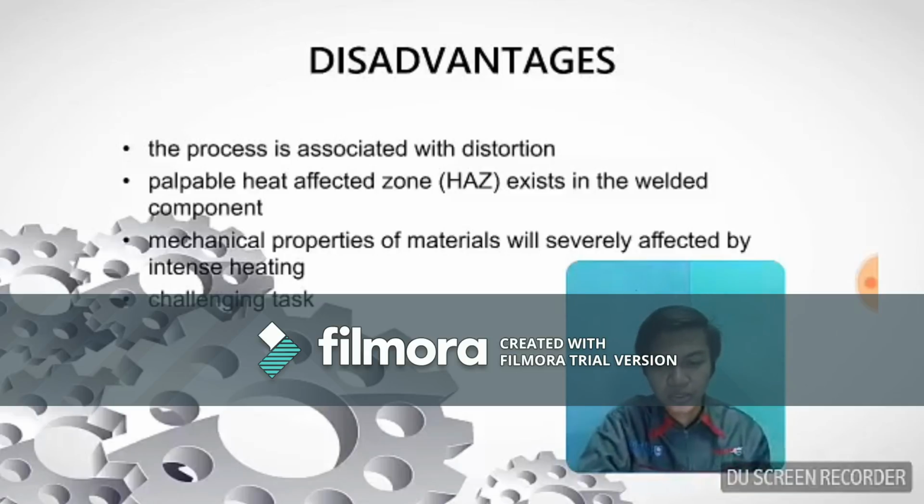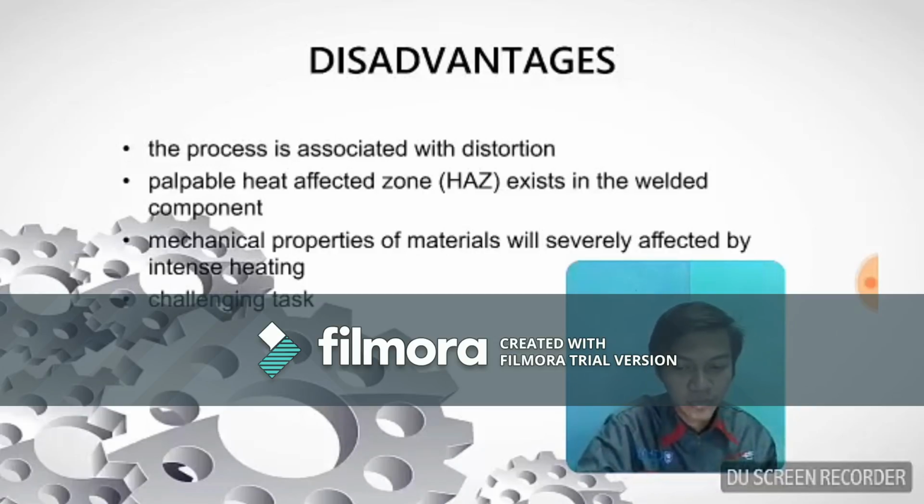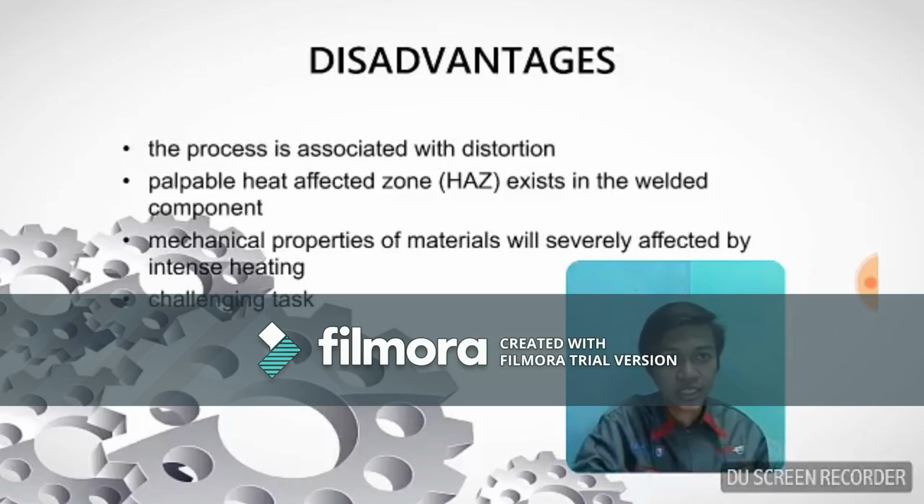The welding process is associated with distortion and residual stress generation. It involves melting and solidification. So that's the first disadvantage of this fusion welding. Furthermore, a variable heat affected zone, which is HAZ, exists in the welded component. HAZ is always considered as the weak portion in a welded assembly.